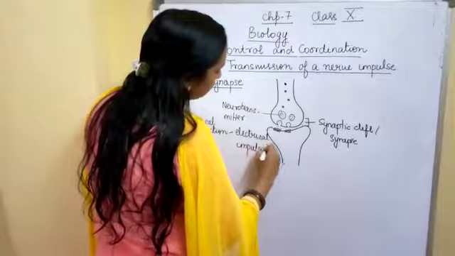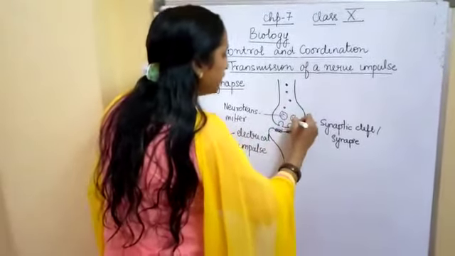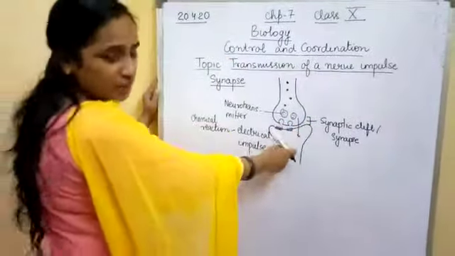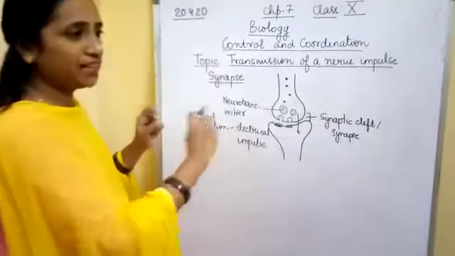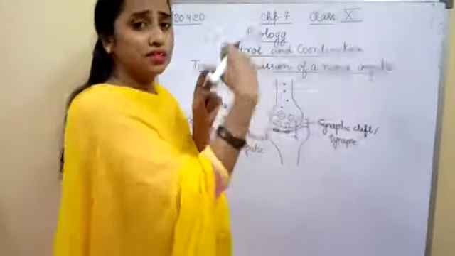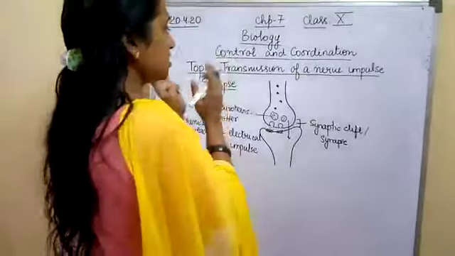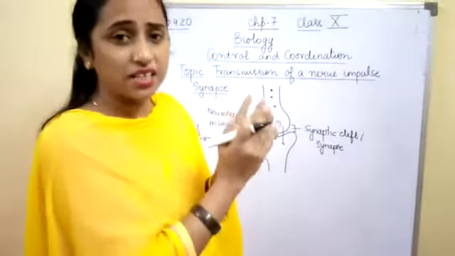So in this way, what happens? From the dendron to this dendron, then to the cyton, then the axon, then the nerve terminal. So that means this is always in a unidirectional flow.